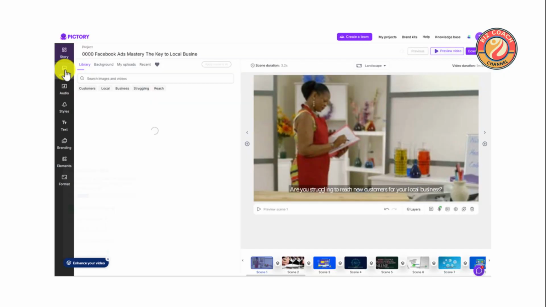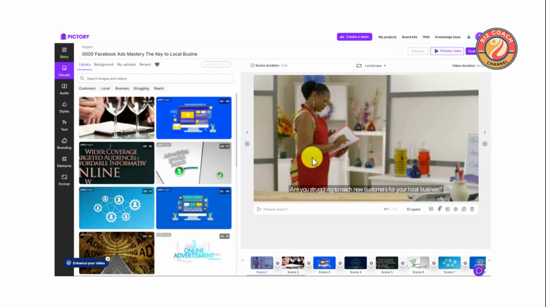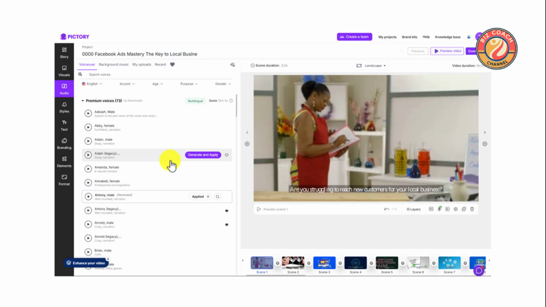Enhance your video with stunning visuals and graphics. The platform offers a library of elements to bring your story to life. Incorporate dynamic elements to make your video more engaging. From animations to interactive features, elevate your content effortlessly. Customize your video with a variety of effects. Tailor the look and feel to match your brand and captivate your audience.